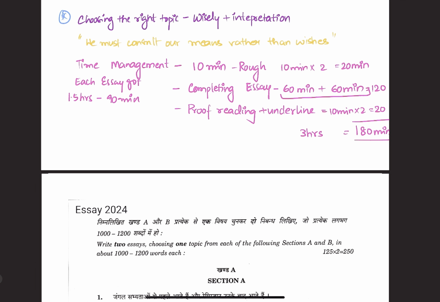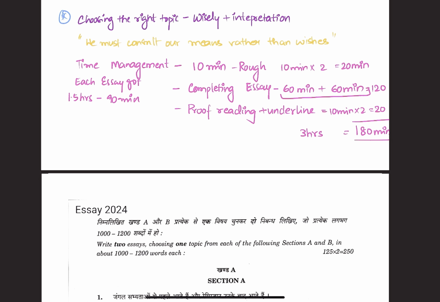Before going into the essay, first you need to choose the right topic, because you need to choose the essay wisely, one in which you have more clarity, in which you actually have prepared content, and which you have already practiced in the test series. Second, interpretation plays the major role. If the interpretation goes wrong, there are chances that you might lose the majority of the marks and you will be allotted only 20 to 30 marks.